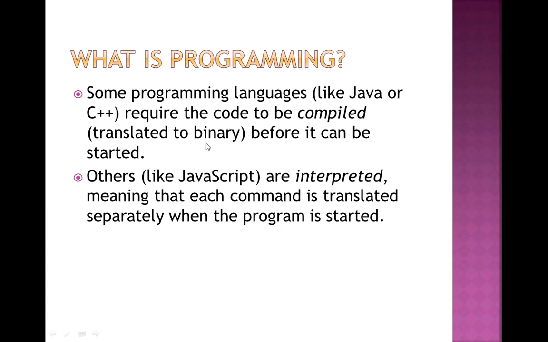As we are human beings, we have to write in English statements, but that must be converted into binary numbers so that it can be understood by the computer, and that translation is done by the compiler. This says some programming languages require the code to be compiled before it can be started. Means there are so many programming languages like C, C++, Java that need a compiler so that they are converted into binary, and we can start the work according to the binary number.